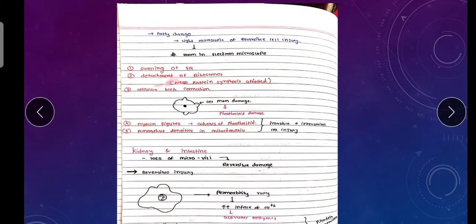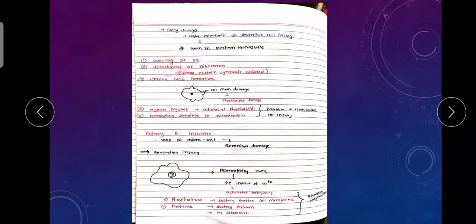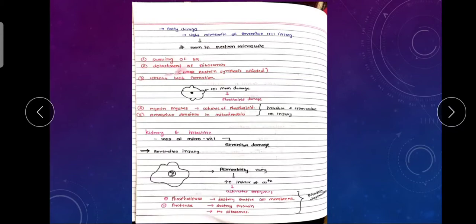Then irreversible cell injury. The most common ion for reversible cell injury is sodium, because of the sodium potassium ATPase pump, and the most common ion for irreversible cell injury is the influx of calcium because of the cell membrane damage. We know calcium activates certain enzymes, like phospholipase, protease, and DNase. Phospholipase destroys the cell membrane, and it leads to the formation of the myelin figures and the whorls of phospholipids. Then the protease, we know, destroys the protein and no ribosome works.